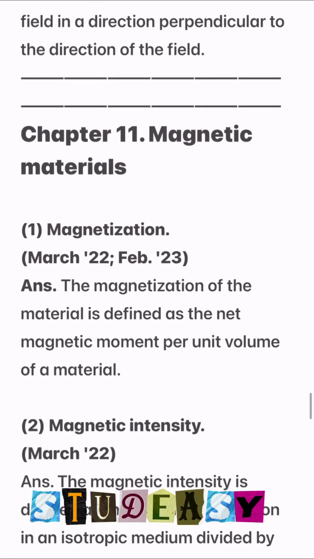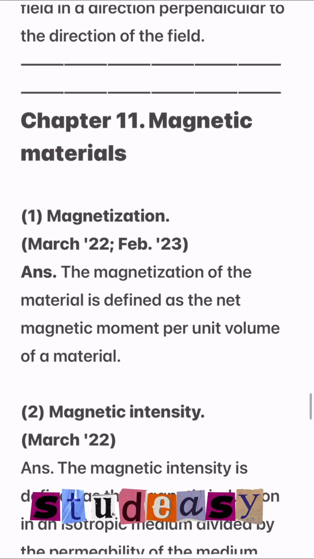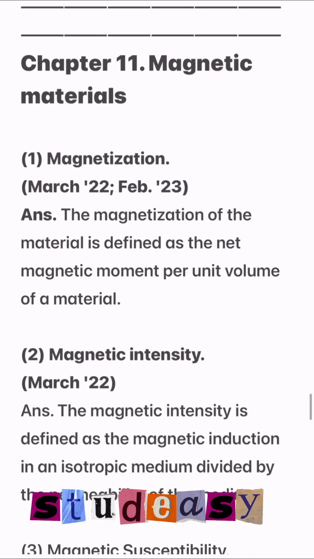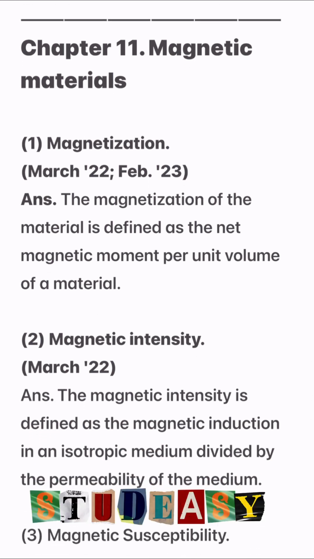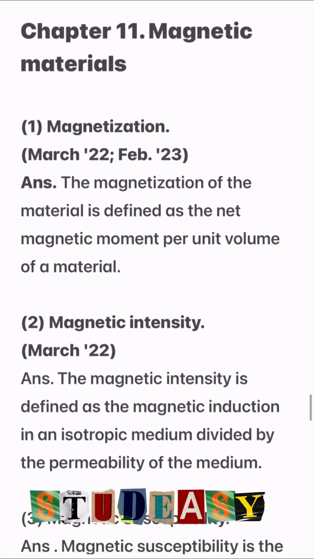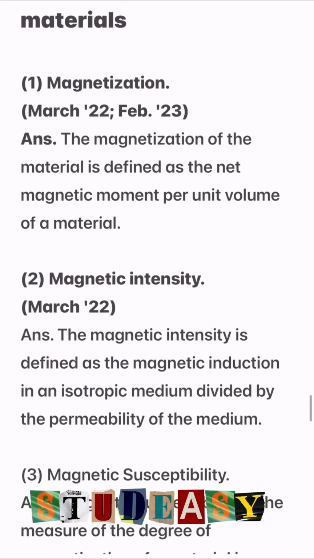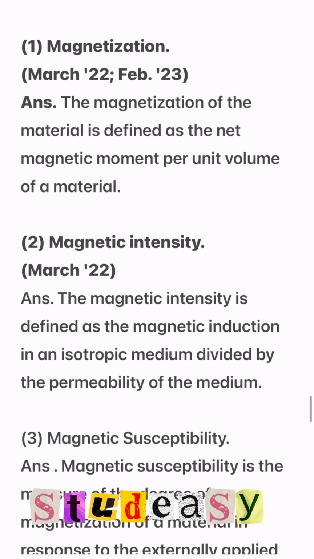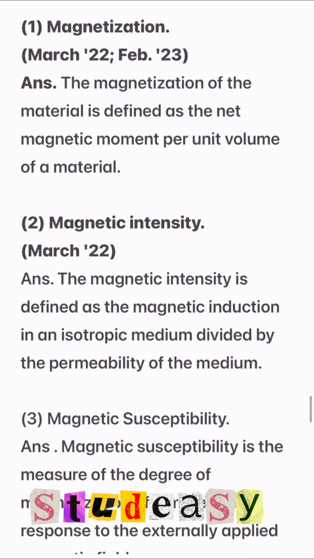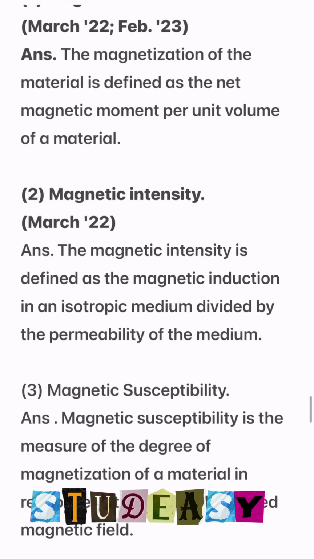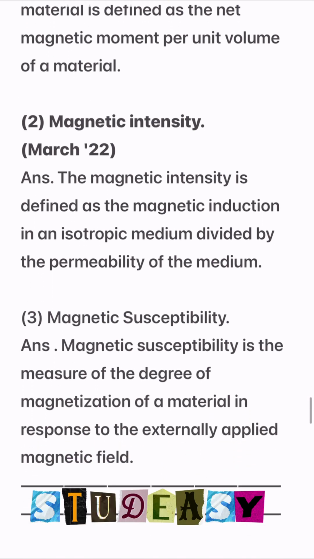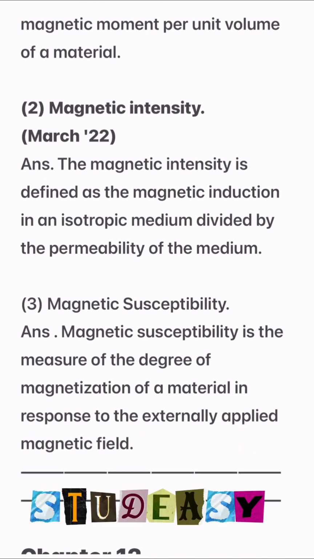Now next lesson, chapter number 11, magnetic materials. First definition, magnetization. The magnetization of the material is defined as the net magnetic moment per unit volume of a material. Second definition, magnetic intensity.